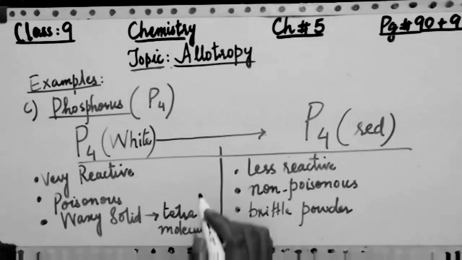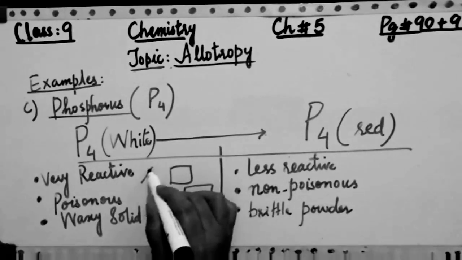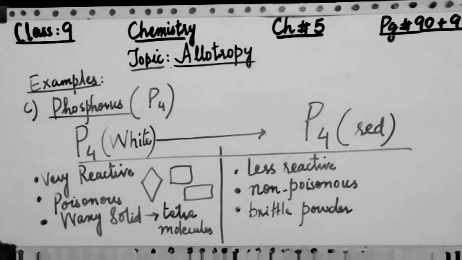Tetra-atomic molecule means it has four sides in its shape. Four sides can be a rectangle, square, rhombus, as I have drawn in front of you. So it is a tetra-molecular structure. While on the other hand the red phosphorus is a brittle powder having no proper or definite geometrical shape, because the meaning of powder is that it doesn't have any geometrical shape.